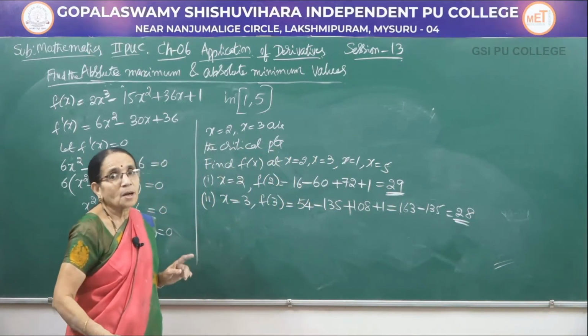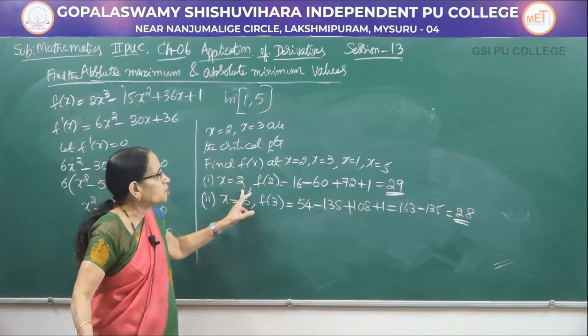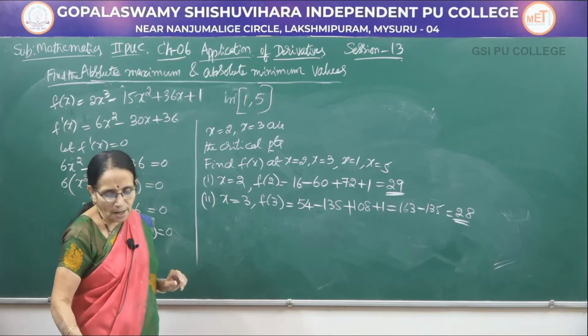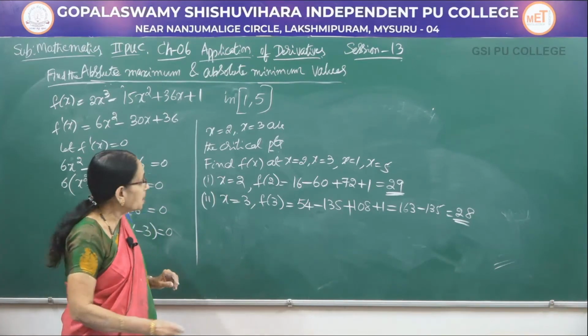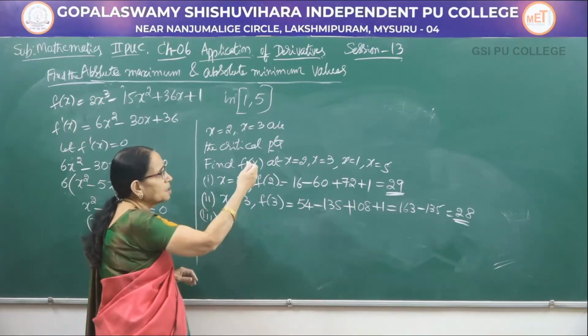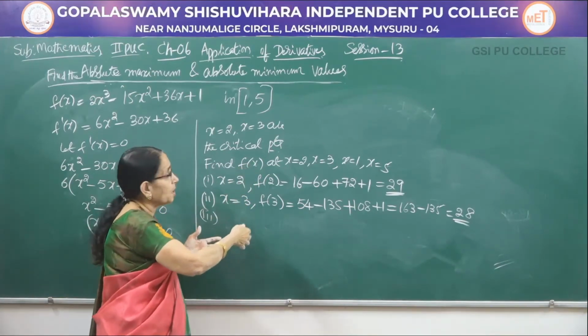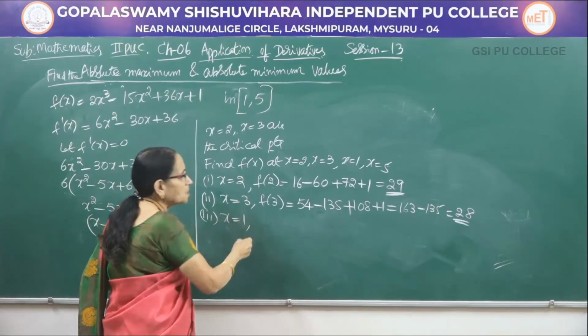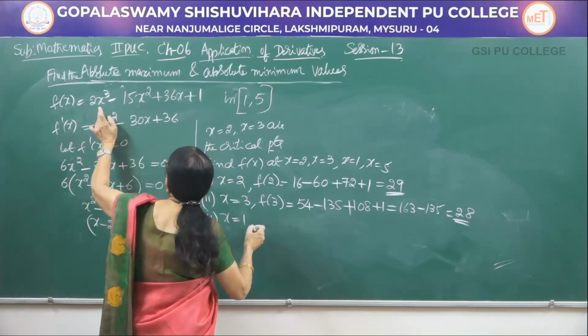At what points? At the critical points. X equal to 2, 29. X is equal to 3, it is 28 we have got. Now, next is, let me take the end point. I told you already, this is not a rule. Any point you can calculate first. X is equal to 1. I am taking the end point. Put x equal to 1 here.